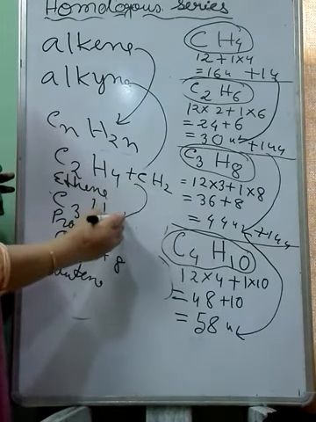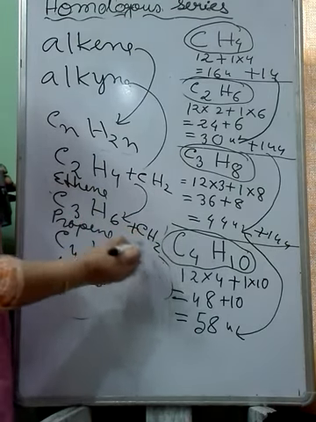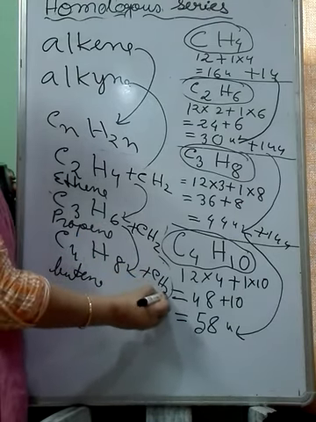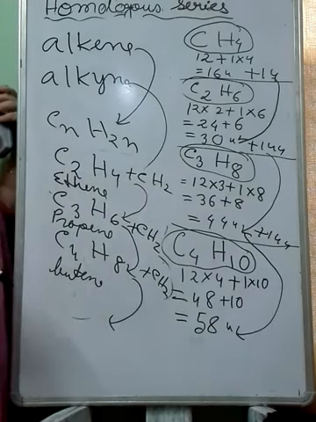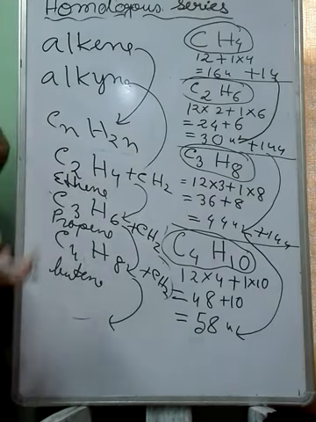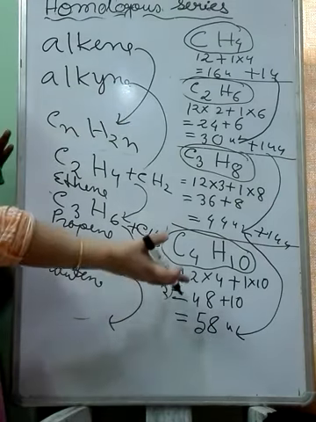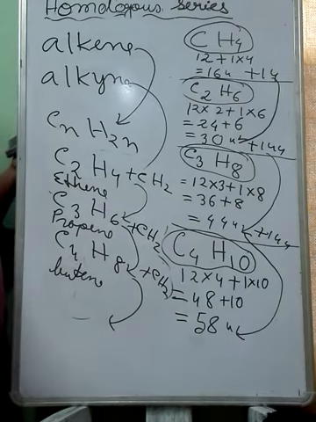You will get this member, C4H6. If you add here CH2, then you will get the next member. If you add here CH2, then you will get the next member. That means each member of alkene also differs by a CH2 unit. And the molecular mass difference you will also get, like in case of alkane, 14U. So alkene is also a homologous series. In case of the alkene, you will find their molecular mass also differs by 14U.